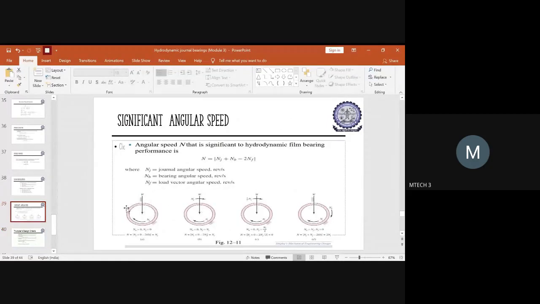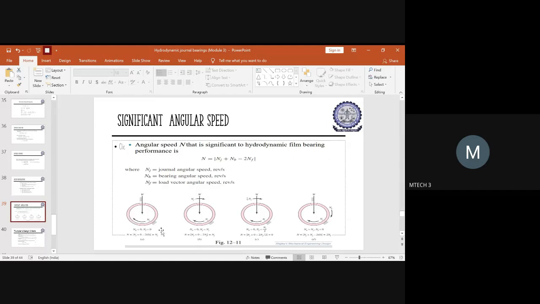Here you can see the lubricant film, right? N suffix j is the direction in which the journal is revolving. This is the amount of load which has been subjected, right? Here, the journal is revolving, so it shows just the angular speed of the journal, and not the angular speed of the bearing or of the force or load vector, right?